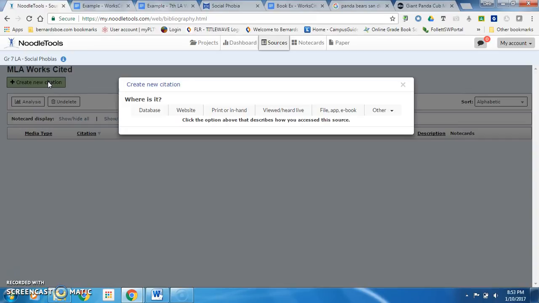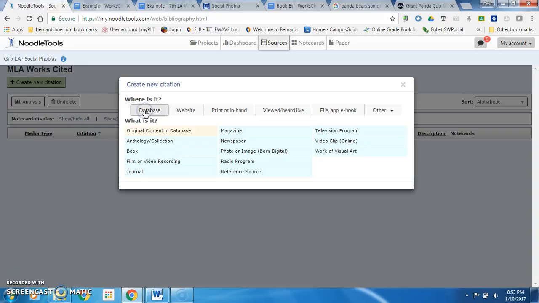NoodleTools will ask you 2 questions. The first one is, where is it? We are citing a database article, so we will select Database. The next question NoodleTools asks us is, what is it? Meaning, what type of source did we use from the database? If you are citing a Gale Virtual Reference Library ebook, you would select Book from a database. For the other databases, look at what type of source you circled on your white citation sheet.